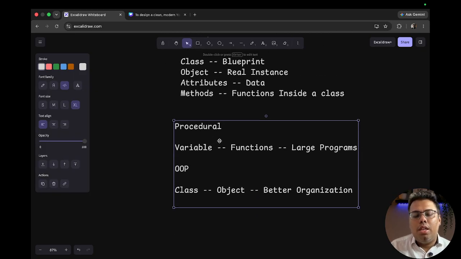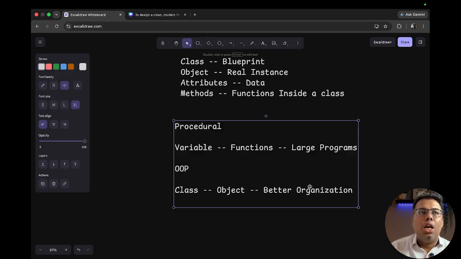And the difference from whatever we were doing till now, that was procedural programming. That consists of variables and functions, and through that we were designing large programs. But in OOPs, we will first create the class, we will have objects for those classes, and then we will organize that. So the concept is, we are now gradually moving from variable and function oriented programs to class and object oriented. Whatever we create will be defined in the class, not as separate variables or anything like that. That will have its own class.